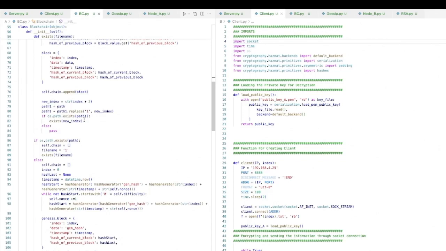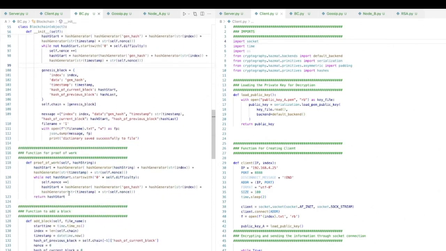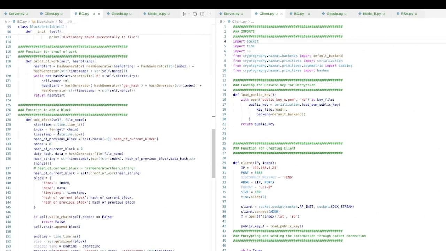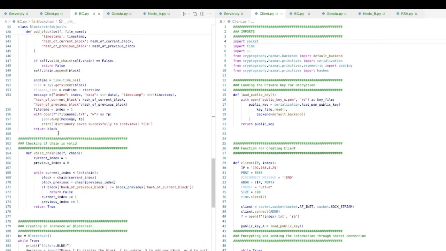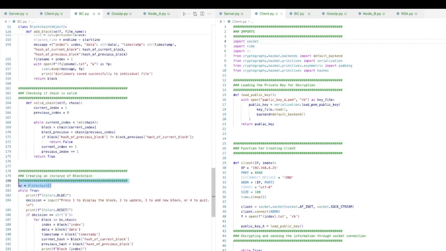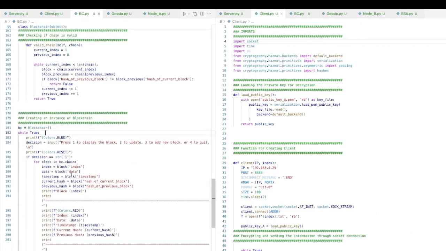Now, the only thing that you guys might find difficult understanding could be this. This is just to make sure that my hash starts with a particular number of zeros. Same here as well, the proof of work. And this is the function to add the block. So basically, if there is a block in my file system, it will just keep on adding that block depending upon if it already has that or not. And I'm just checking this for my sanity, if the current block has a previous block equal to the current block or not, and then creating an instance of blockchain, and then I'm using these values 1, 2, 3, 4 in order to get the decision from the user.